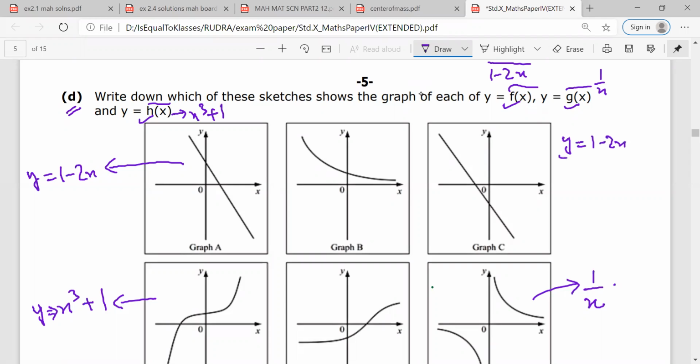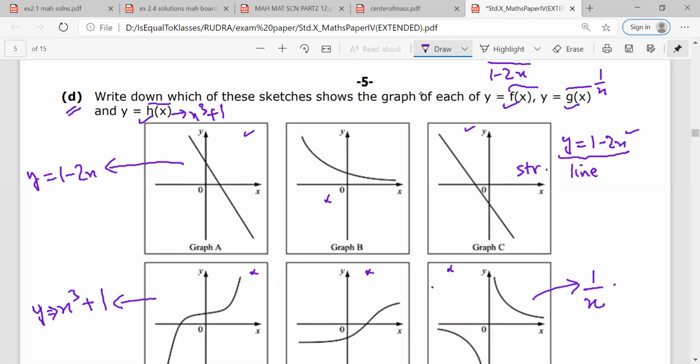So first thing that I need to understand is that this would be the curve of a straight line. Any doubt? No, sir. So y is equal to 1 minus 2x. It can't be this, it can't be this, it can't be this, it can't be this. It would be either of these. These are the only two choices that I have.